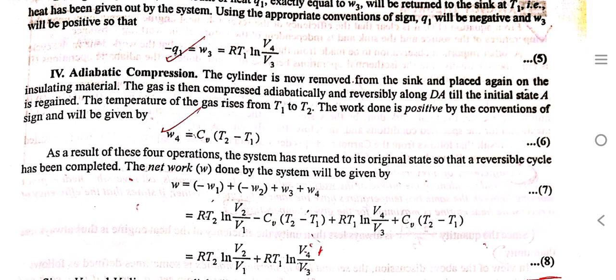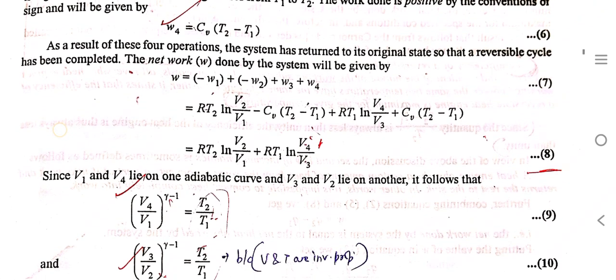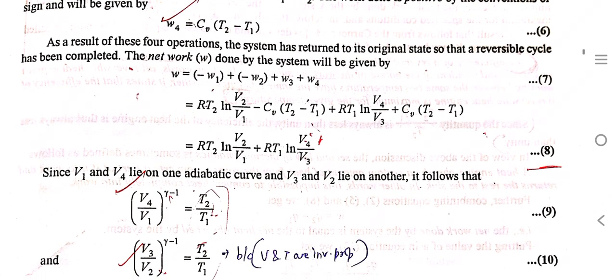So it is a reversible cycle, and the net work done will be equal to minus W1 minus W2 plus W3 plus W4. So the total work done will be RT2 ln V2 by V1 plus RT1 ln of V4 by V3.